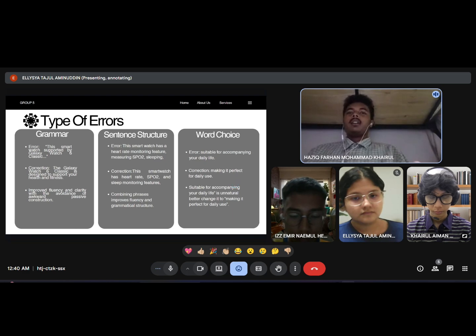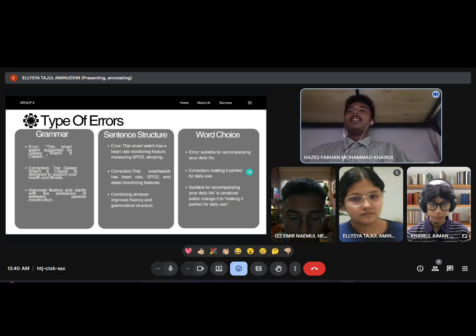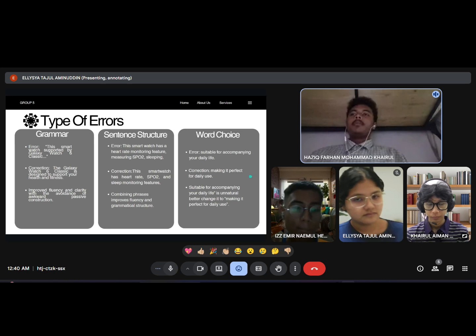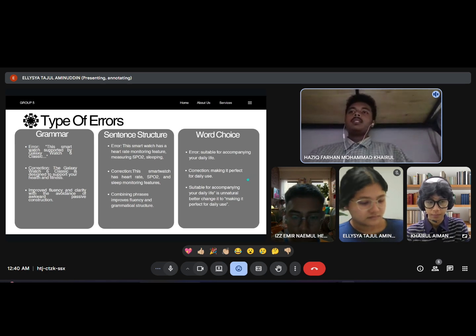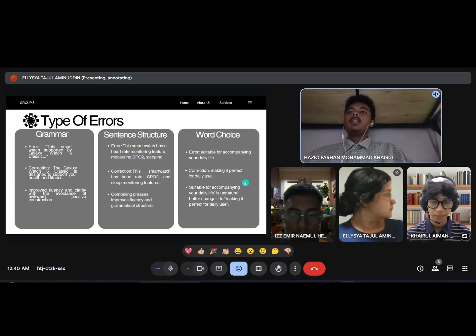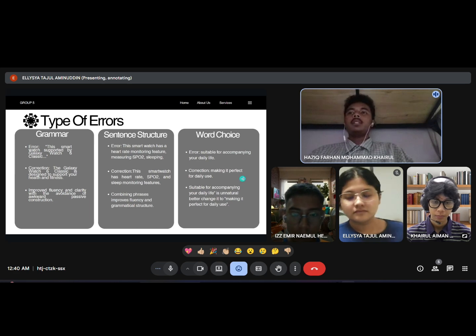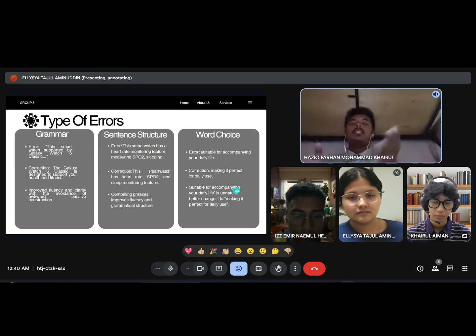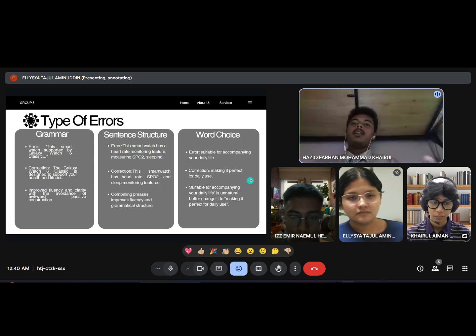And the third error that we found is word choice. The error is "suitable for accompanying your daily life." And the correction we made is "perfect for daily use." The phrase "suitable for accompanying your daily life" is unnatural and awkward in English. It sounds like a literal translation and doesn't reflect how native speakers typically describe everyday usability. Replacing it with "perfect for daily use" improves the sentence by using clear, fluent, and natural English that better fits product marketing language.